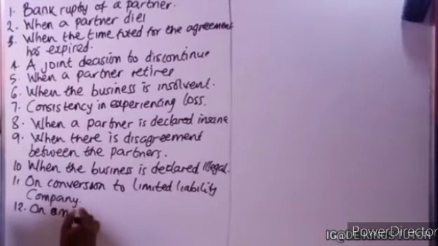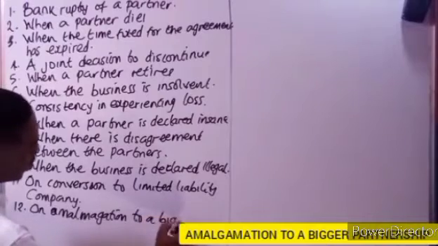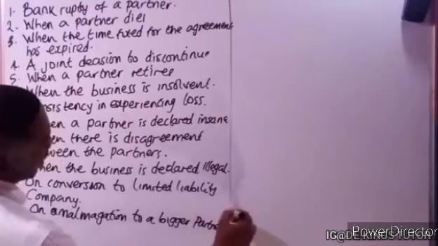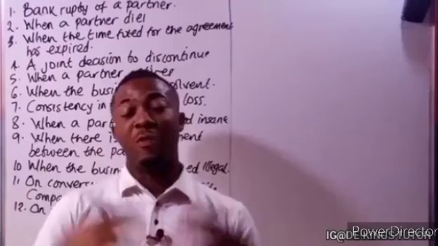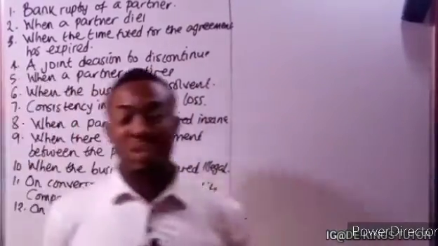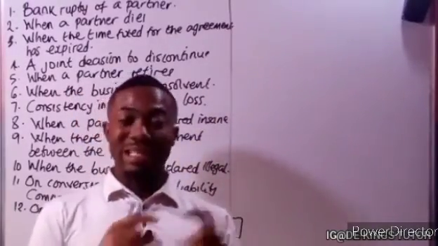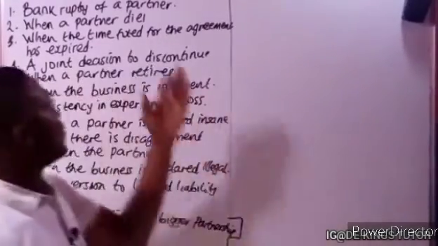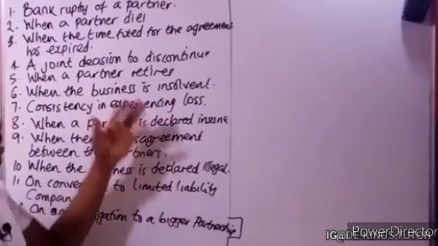Another one is amalgamation to a bigger partnership. Amalgamation means the coming together of two formerly independent companies to form one big company. So amalgamation means merging. When they merge with another company or another partnership that is bigger than theirs, it means that theirs will cease to exist. So these are some of the reasons for the dissolution of a partnership.